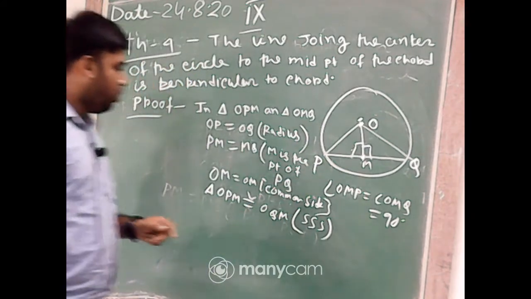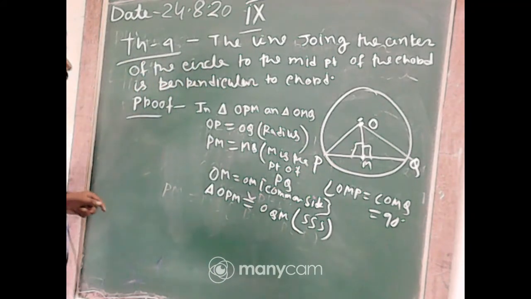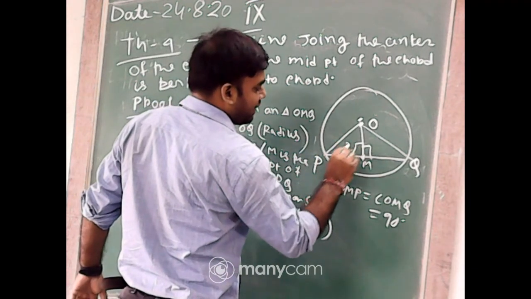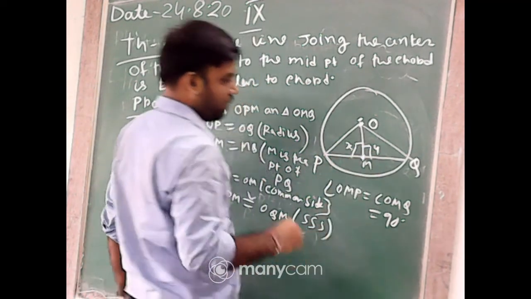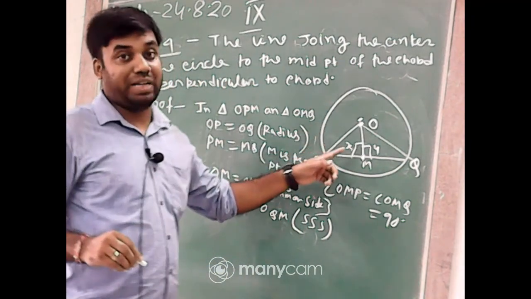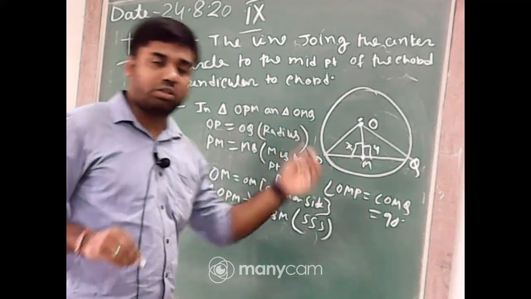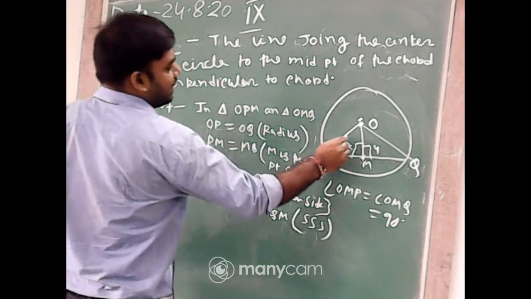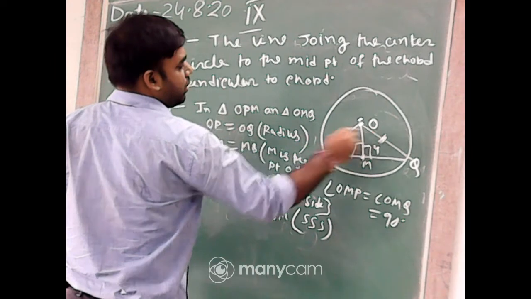Okay. Now I am taking the angles X and Y. We have to prove that X equal to 90 degrees and Y equal to 90 degrees.